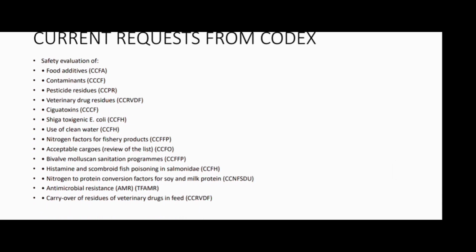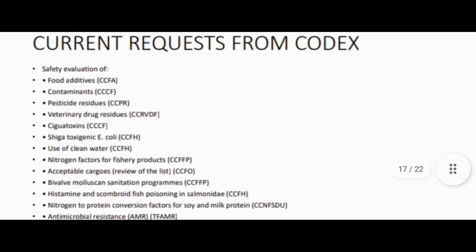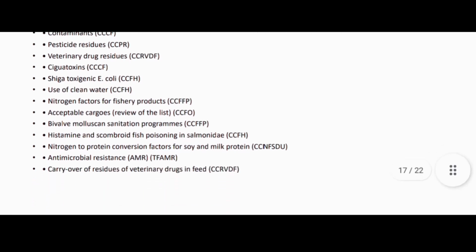Next thing is the current requests from Codex for the safety evaluation of food additives, contaminants, pesticide residues, and veterinary drug residues. So current requests from Codex for safety evaluation cover food additives, contaminants, pesticide residues, veterinary drug residues, ciguatoxin, Shiga toxin-producing E. coli, use of clean water, nitrogen factor for fishery products, acceptable carcass sampling, bivalve molluscan sanitation programs, histamine and scombroid fish poisoning in salmonids, nitrogen to protein conversion factor of soy and milk protein, and antimicrobial resistance and carry-over of residues of veterinary drugs in feed. Okay.